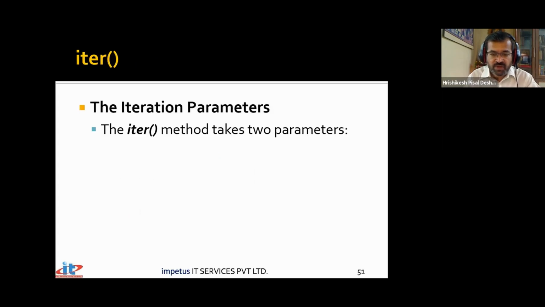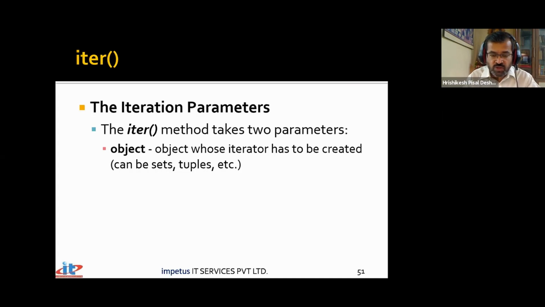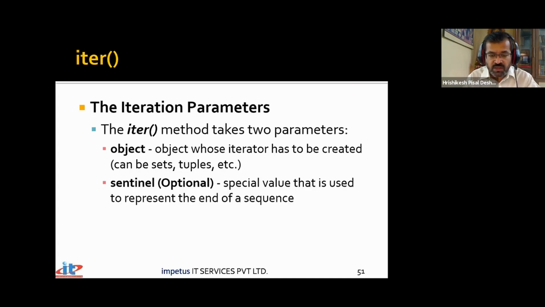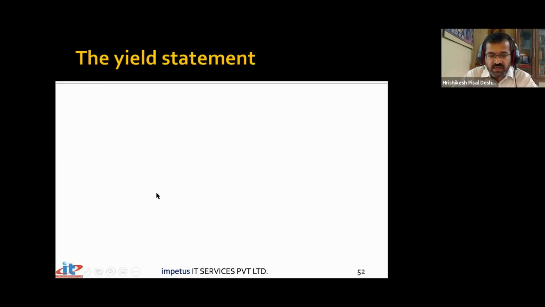So what are the parameters that we pass? There are 2 parameters that we can pass. First is the object through which you would like to iterate, and second is an optional sentinel value where we would like to stop. So at times it so happens that this object container has 10 elements, and if I only use the iter function for that particular container, it will give me an iterator that will cycle through all the elements. But if I give a sentinel, that's an optional value that I pass, this optional value will tell me where to stop. So we need not cycle through all the elements. So where to stop is also what we can specify by using a sentinel, which is optional. That statement is not very necessary.